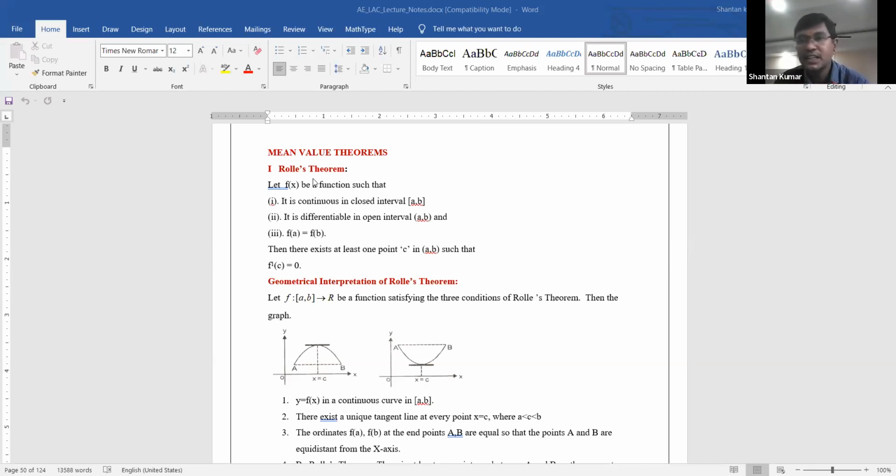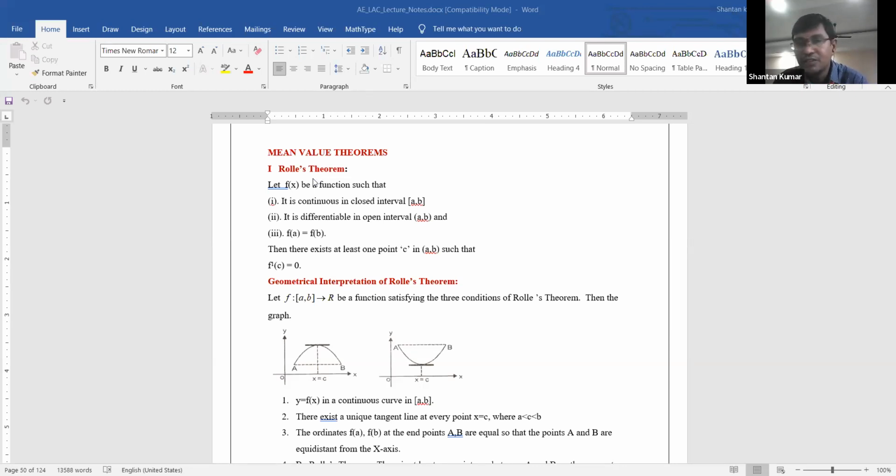Here a function being continuous, we can understand by seeing, there should be no break anywhere. That means if we take any graph, that graph without any disturbances, or without any breaking, that function is continuous. And differentiable is nothing but whatever the given function, you need to apply the derivative, and after applying the derivative there itself also it is without any disturbances.